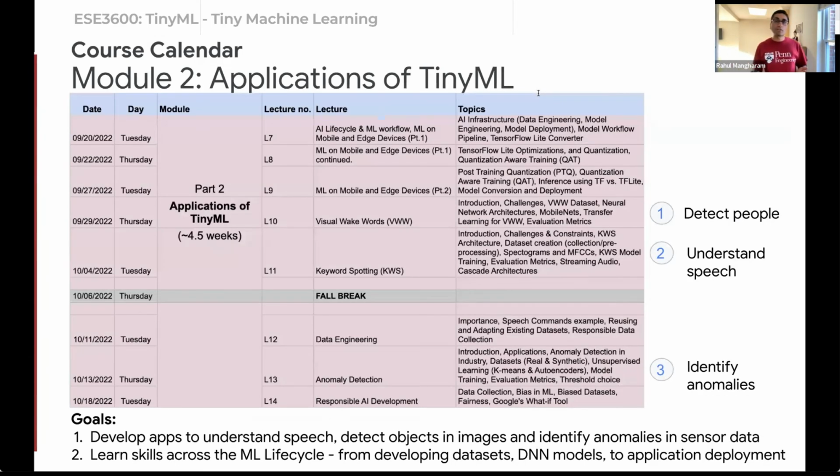The course is structured to give you an overview of TinyML, starting with the applications, which range from keyword spotting, sound recognition, such as breaking of a glass or window, to understanding the technology that enables us to build such fascinating applications using machine learning. You will develop apps to understand speech, detect objects in images, and identify anomalies in sensor data, and learn the skills across the ML lifecycle, from developing data sets, deep neural network models, to application deployment.